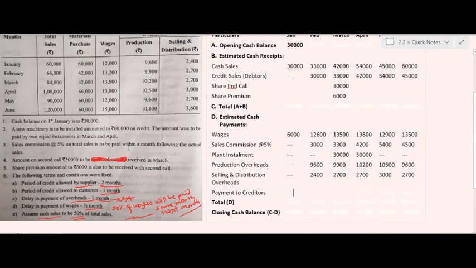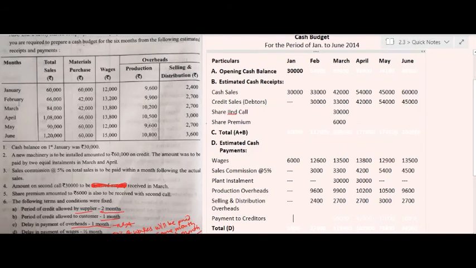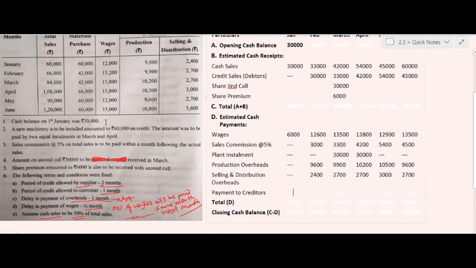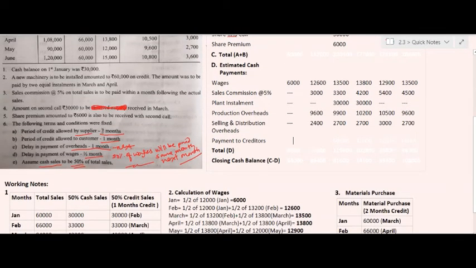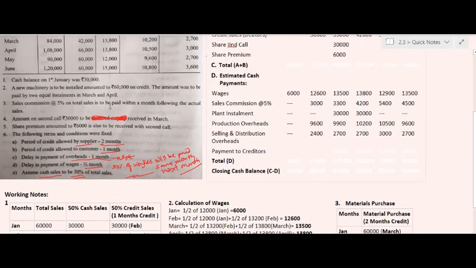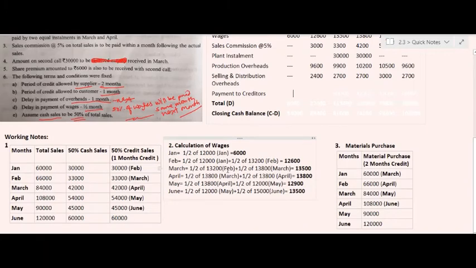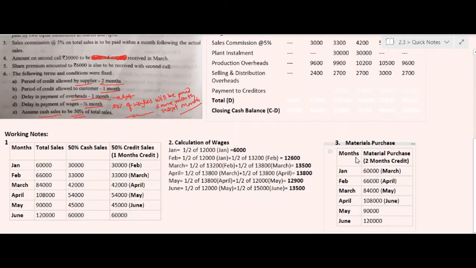So the working note regarding the purchase of material is calculated over here. In the month of January and February, there is no amount of material purchase payment because the preceding months of January are absent. Therefore, we cannot ascertain the amount for the months of January and February.